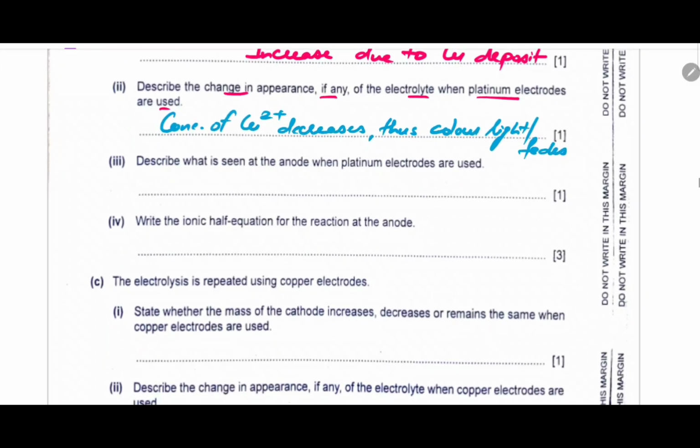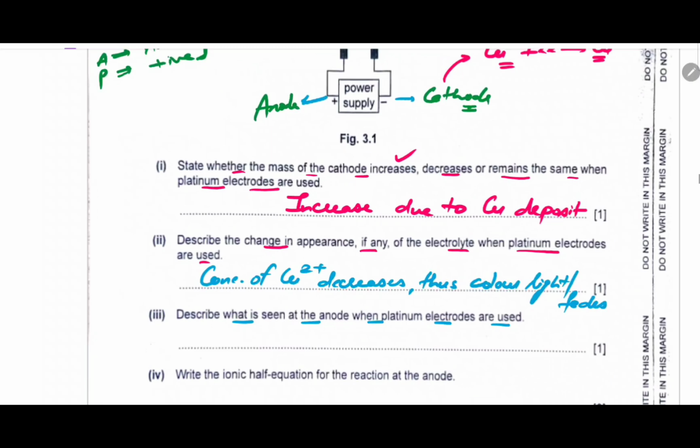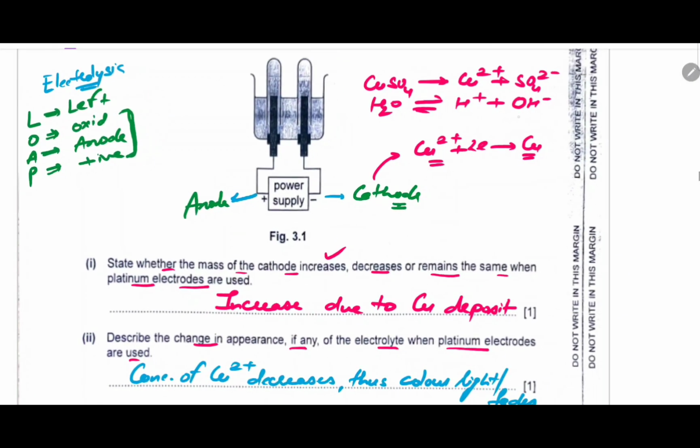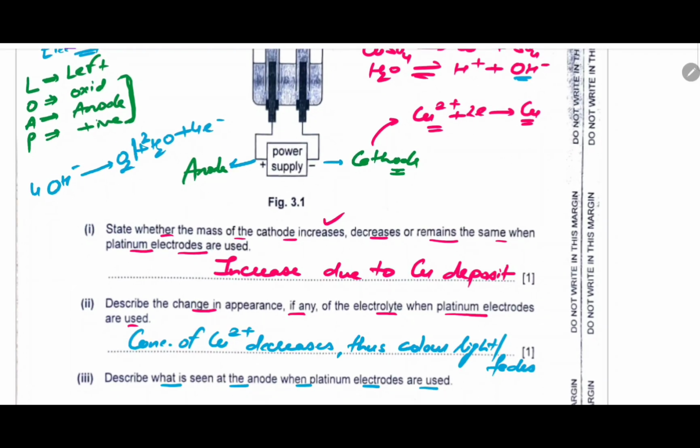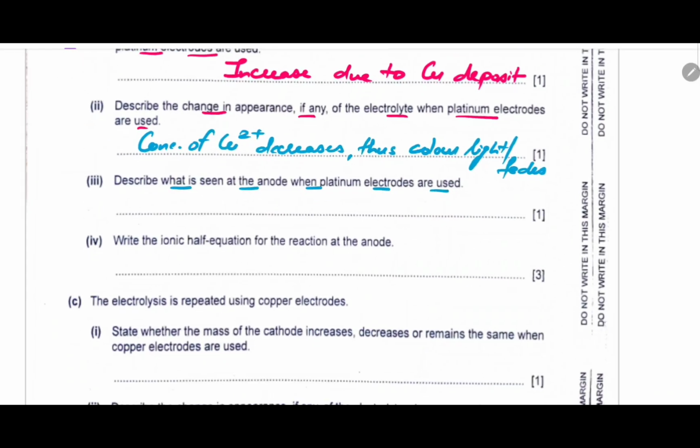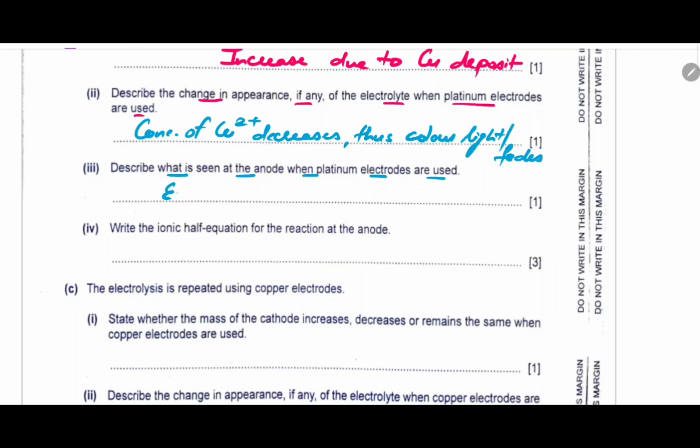Okay. Describe what is seen at the anode when platinum electrodes are used. Now, out of OH minus and SO4 2 minus, OH minus goes to the anode, and what will they form? They will form oxygen gas plus water, and 4 electrons are given out. This is the equation for this: 2H2O and oxygen gas is produced. Okay. What you will see is effervescence of oxygen gas produced at the anode.